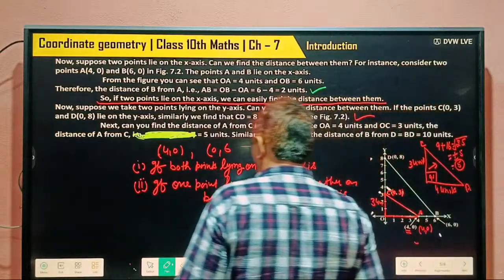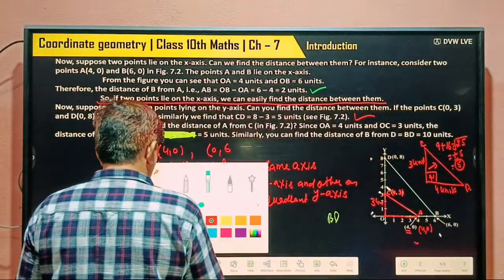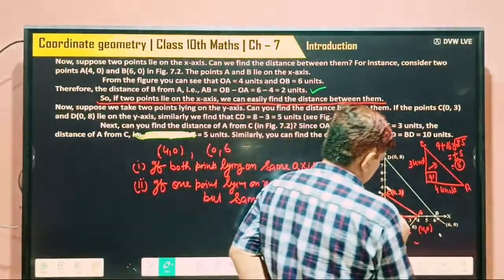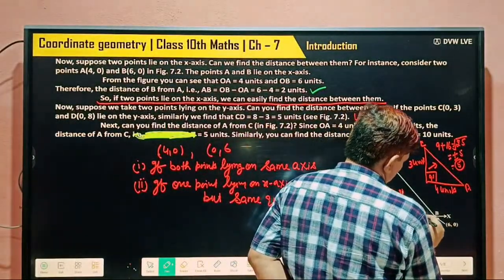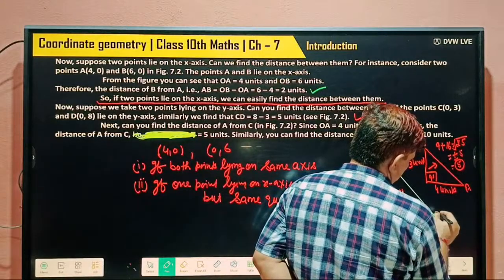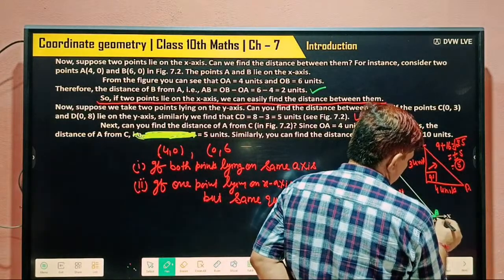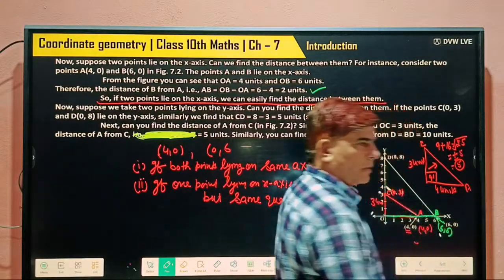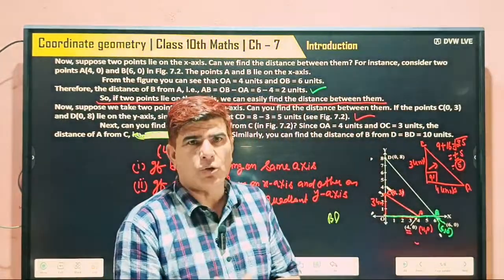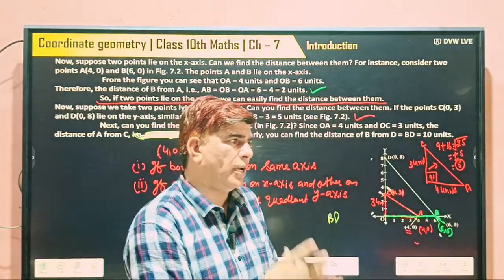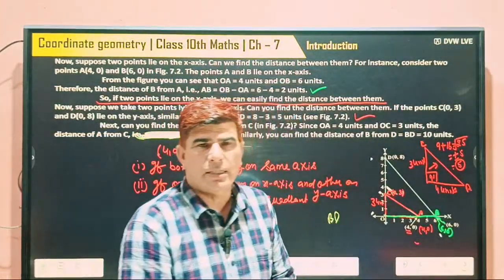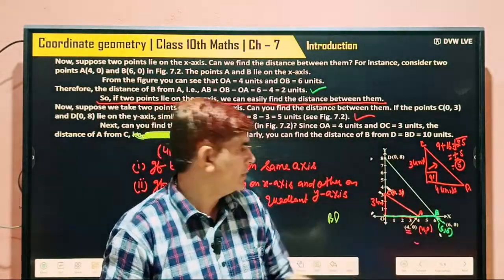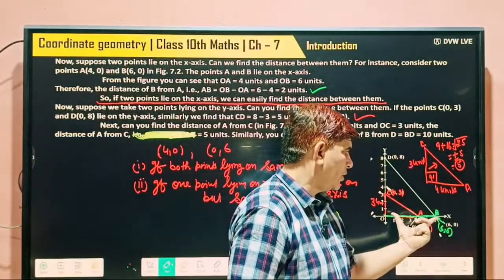Similarly, we can take another example. One point lies on the x-axis, its name is B, and its coordinates are 6 and 0. I already told you, if a point lies on the x-axis, its distance from the y-axis is 6 units.